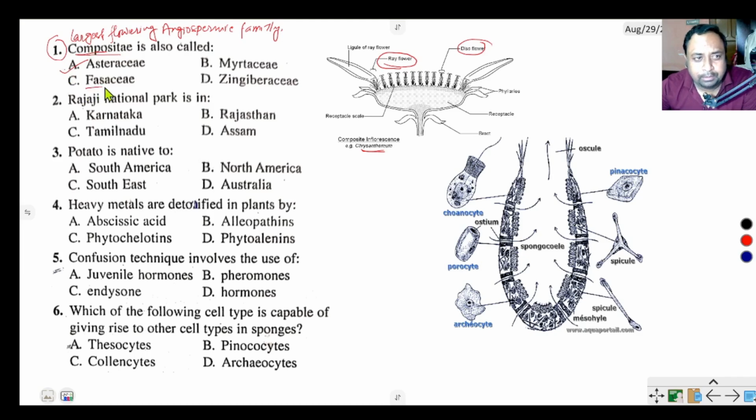What is Fabaceae? Fabaceae means the legume plant family, example pea. Zingiberaceae is also called the ginger family, example Zingiber officinale.